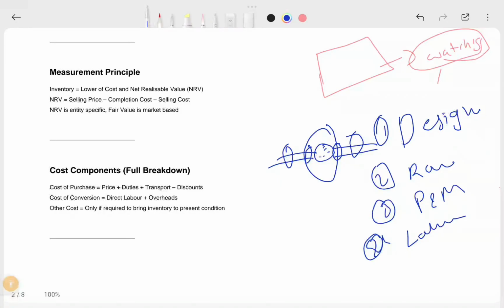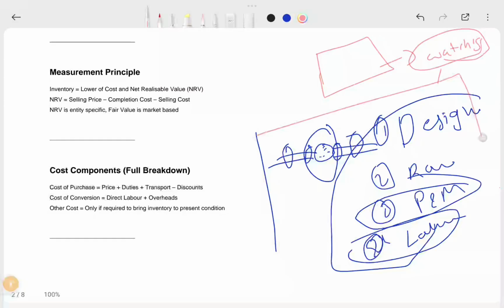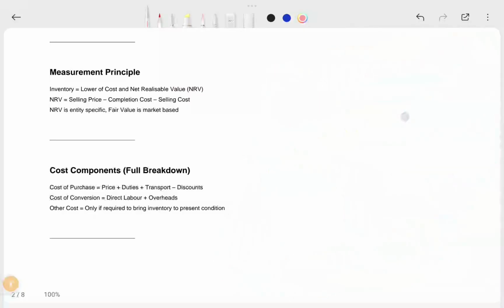All production cannot happen in the plant and machinery, right? There might be some labor required. So those kind of labors, and also all this setup has to be done in one building, right? You can't do it on the roads. So for that, building cost and the depreciation, all these are used to create that watch. This is how it happens. So here you need to see how we incurred that cost and what costs are included there. So this is a small example I can give.